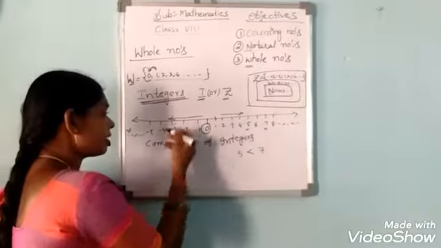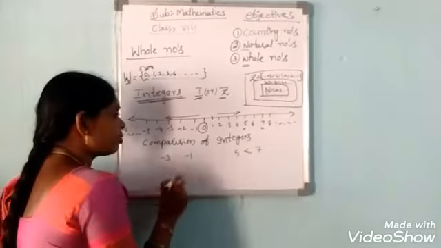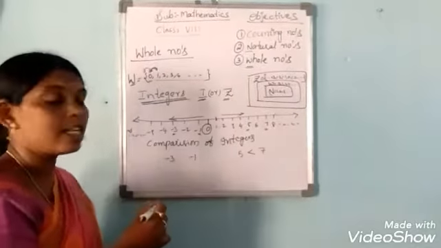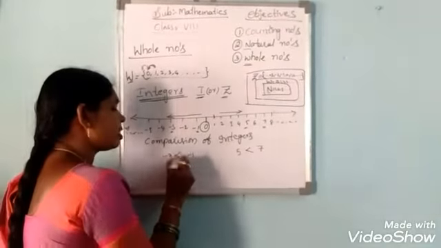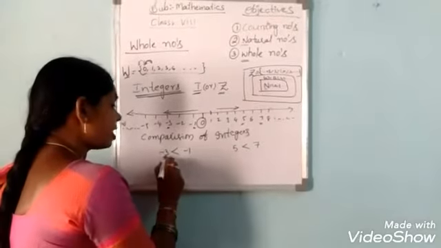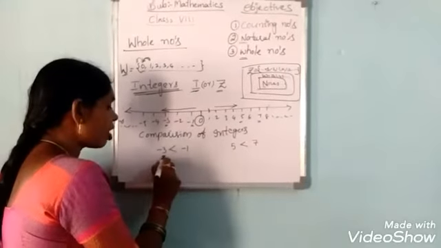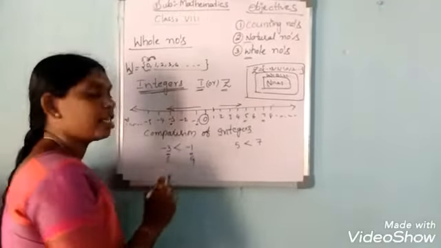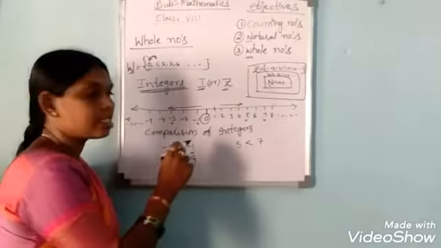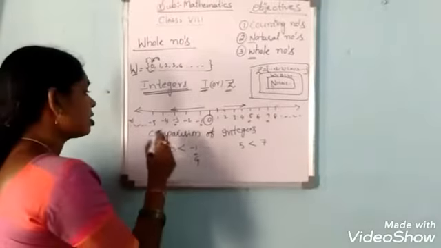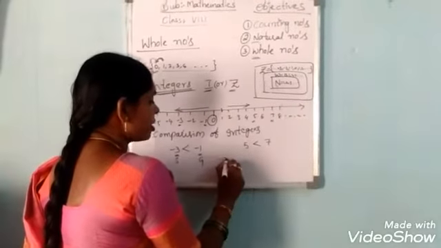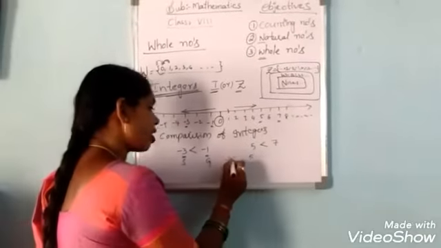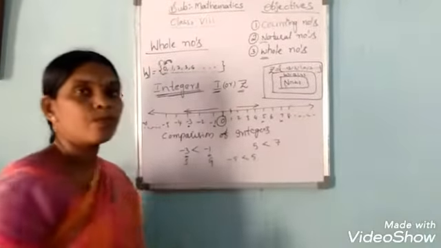Now see -3 and -1. Which is the smallest here? -3 is the smallest, then -1. -3 is less than -1. Comparing these two integers, -3 is the smallest and -1 is the greatest. In the same way, here -5 and +5. Which is the smallest and which is the greatest? -5 is the smallest and 5 is the greatest.